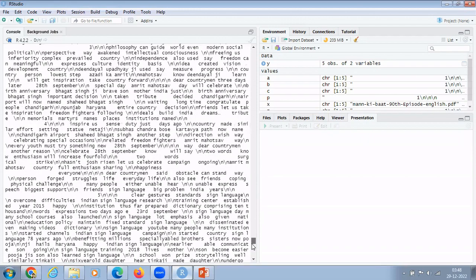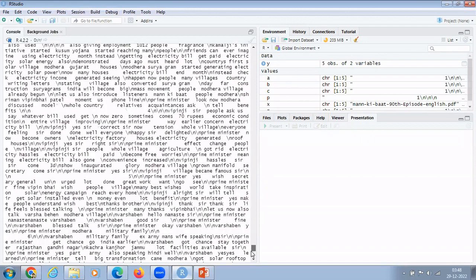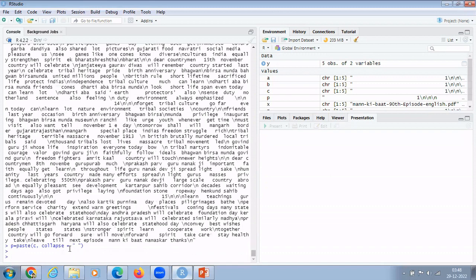After that, I am creating another variable, which is D. In C, it is okay, paste collapse. In fact, I should make it D. D equal to paste, comma, C, comma, collapse equal to.